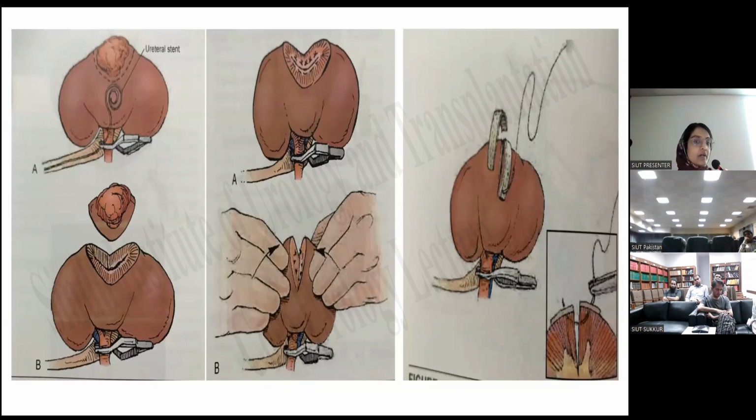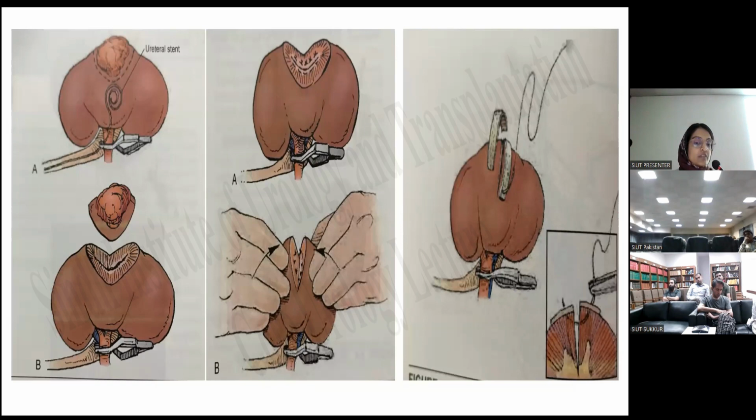So again, after excising the tumor site, we can also look for the residual tumor by the perioperative ultrasound. And after that, we are going to close the defect with the help of the 5 cm bolsters, fibrin glue, or the perinephric fat. And while doing the closure, you should ask for assistance to have close approximation of these edges of the kidney.